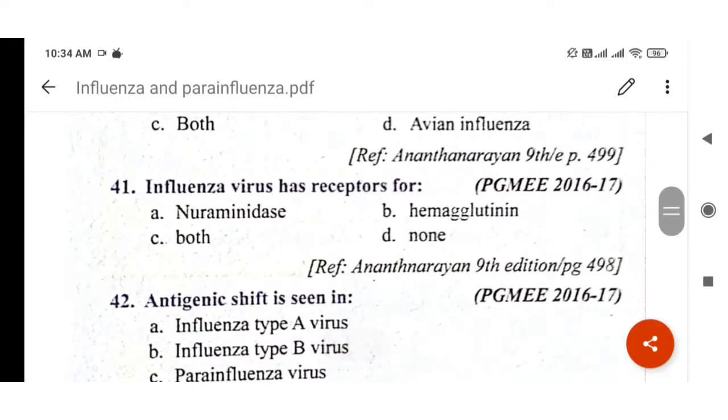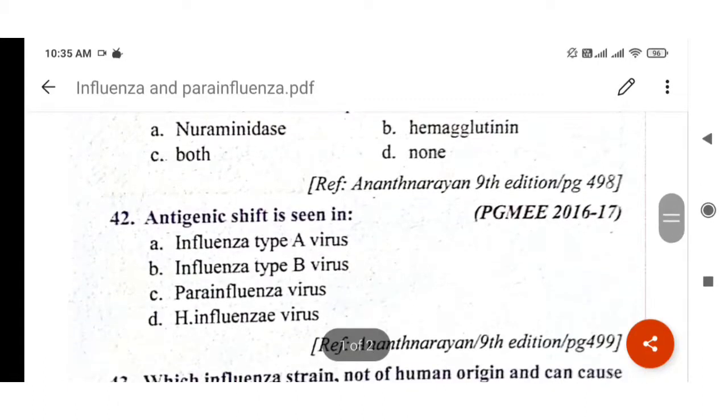Next question. Influenza virus has receptor for. Influenza virus has both types of receptor, neuraminidase receptor and hemagglutinin receptor. So the answer will be C, both neuraminidase and hemagglutinin. This is a PGMEE 2016-17 question. Reference Anantha Narayan.